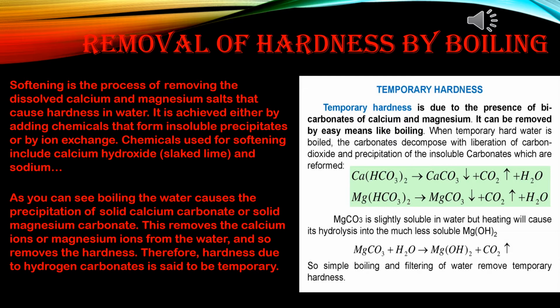Magnesium carbonate is slightly soluble in water but heating will cause its hydrolysis into the much less soluble magnesium hydroxide. So magnesium carbonate when it reacts with water forms magnesium hydroxide plus carbon dioxide. So simple boiling and filtering of water removes temporary hardness.